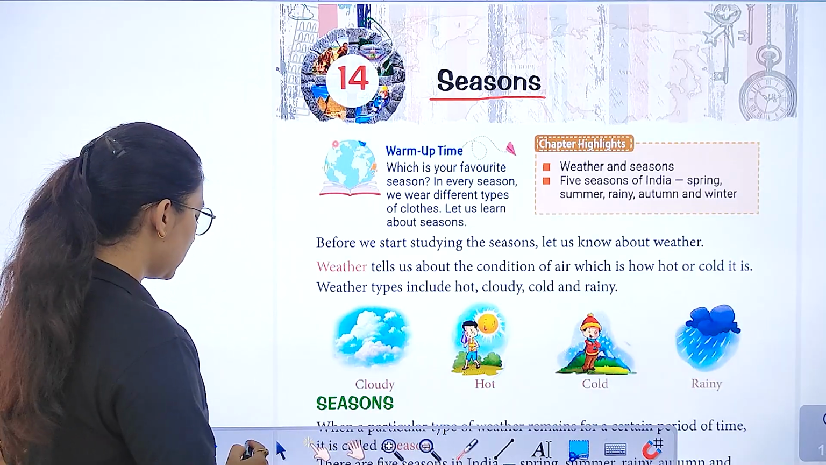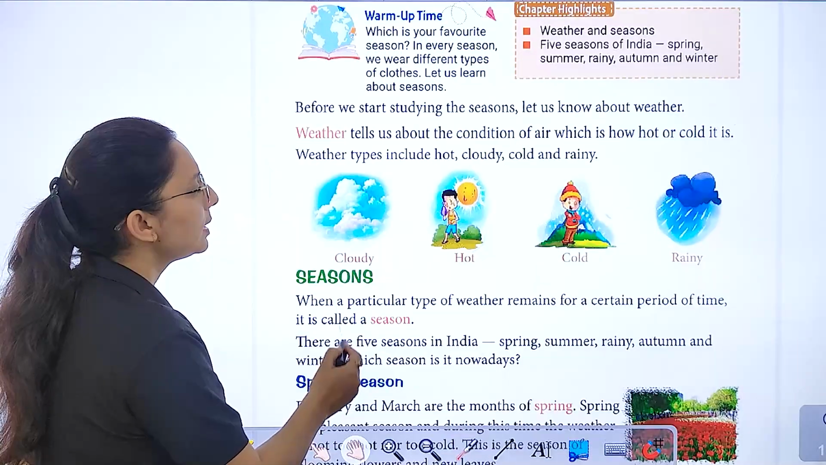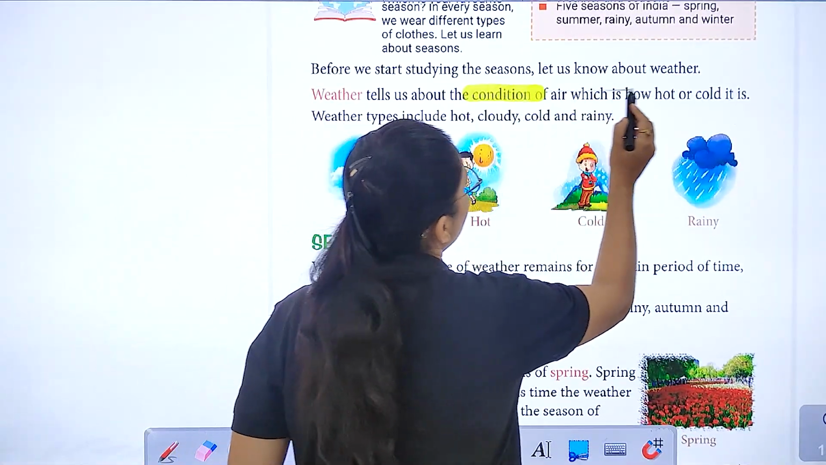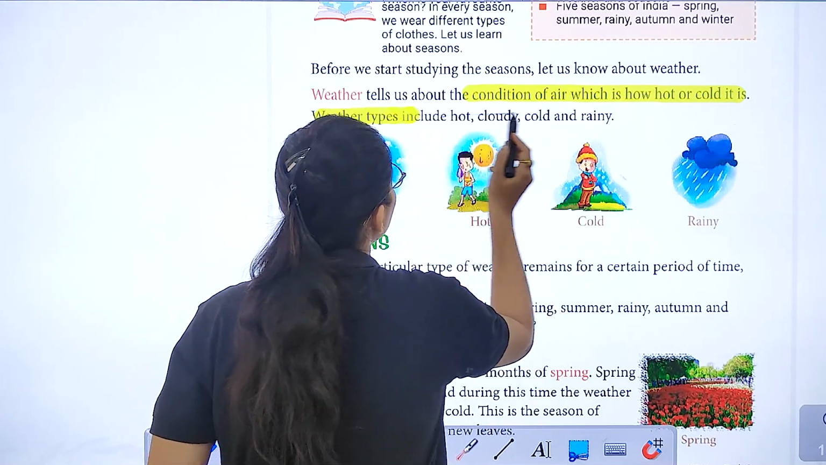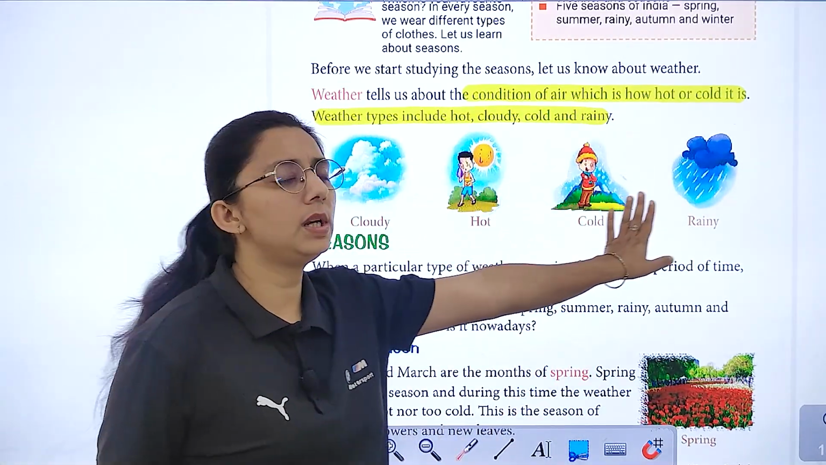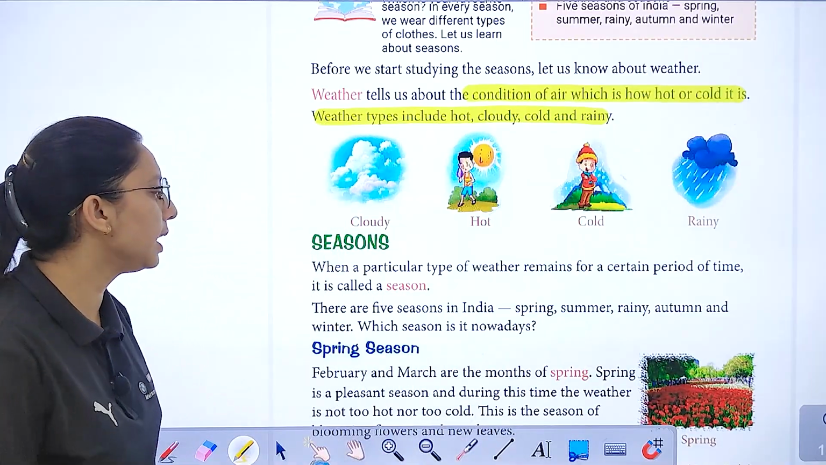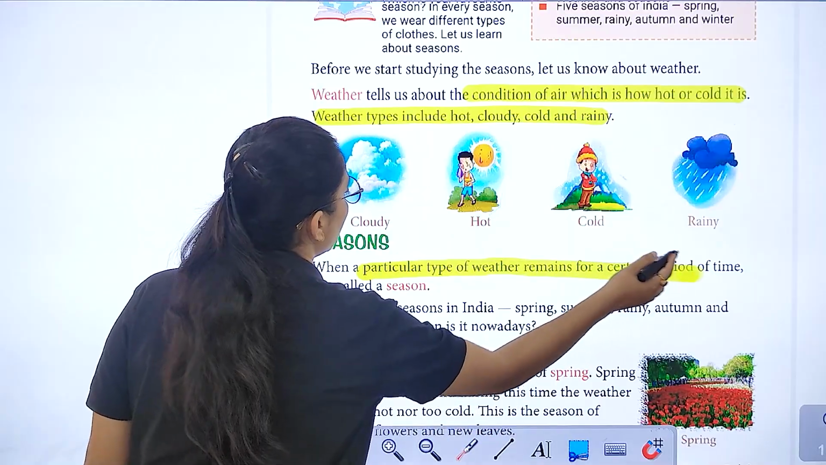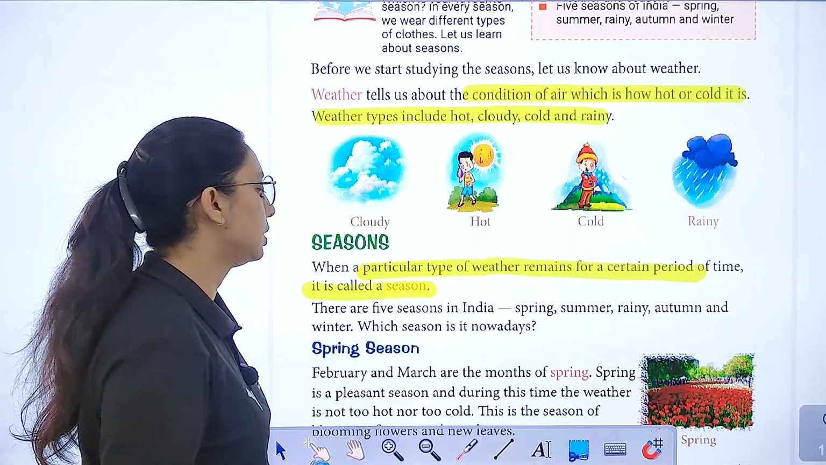So before we start studying, weather tells us about the condition of air, which is how hot or cold. Weather types include cloudy, hot, cold and rainy, right? So let's study about the season. When a particular type of weather remains for a certain period of time, it is called a season.